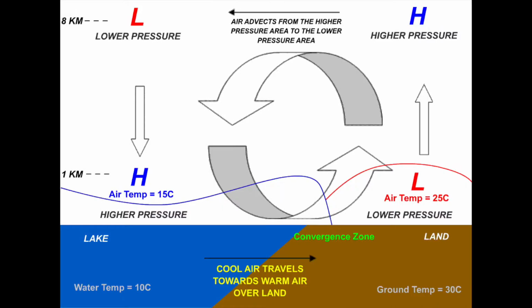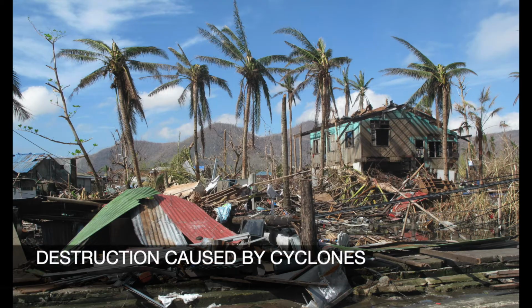This cycle is repeated again and again, and in this process a low pressure system is formed with high speed winds revolving around it. This weather condition is called a cyclone. Cyclones depend on wind speeds, wind directions, temperature and humidity. Based on these factors, the severity of cyclones can be calculated. Now we'll study destruction caused by cyclones.